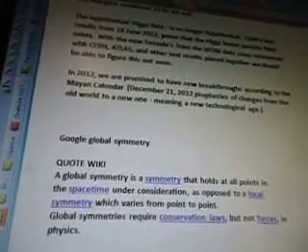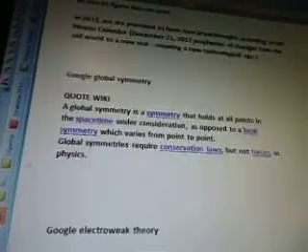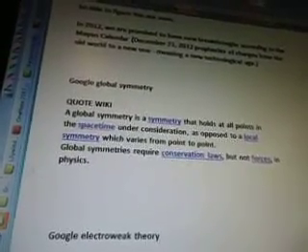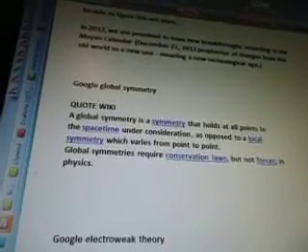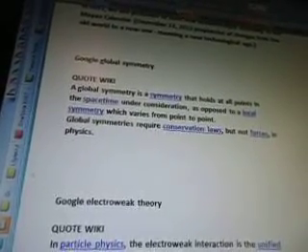So I'm going to Google global symmetry, and a quote from Wiki: a global symmetry is a symmetry that holds at all points in the space-time under consideration, as opposed to a local symmetry which varies from point to point. Global symmetries require conservation laws but not forces in physics.